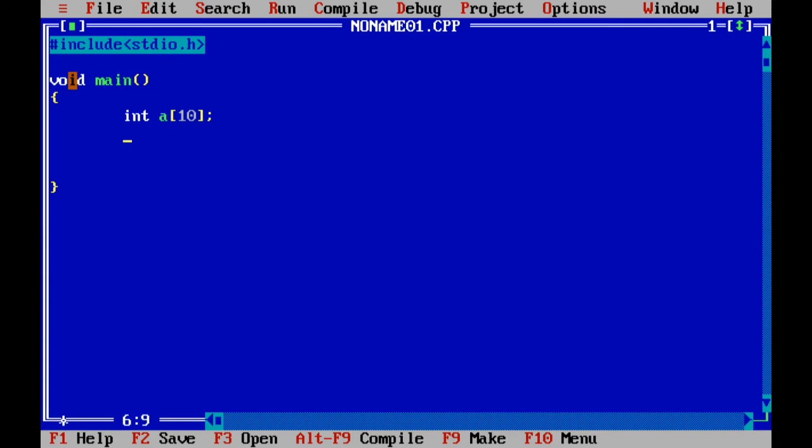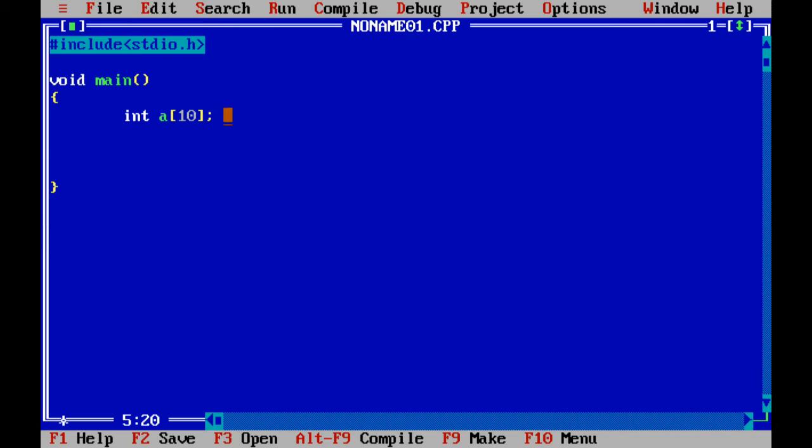This is how you can declare an array: the data type and the variable, and in the square brackets you enter the size of the array. So this is the size 10 of the variable a. You can have 10 values inside the variable a, which will be of integer data type.